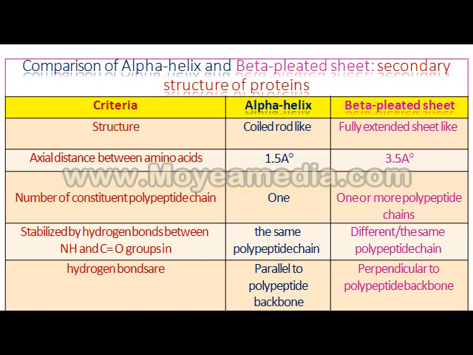Regarding the number of constituent polypeptide chains, in the alpha helix only one chain takes part, whereas in the beta sheet one or more polypeptide chains take part in the structure. It is stabilized by hydrogen bonds between NH and CO groups of the same polypeptide chain in alpha, whereas in beta they may be the same or different. Hydrogen bonds are parallel to the polypeptide backbone in the alpha helix, whereas in the beta sheet they are perpendicular to the polypeptide backbone structure.